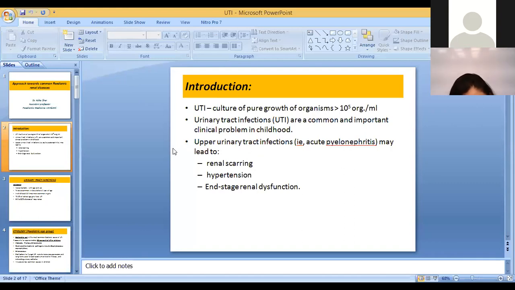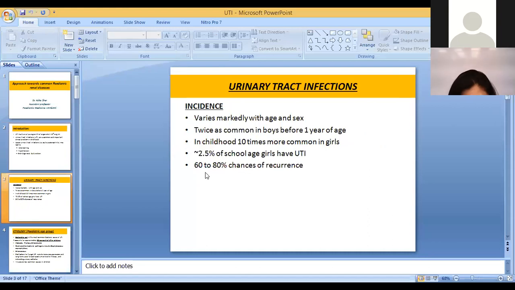So it is a common and important clinical problem in childhood, and urinary tract infection is basically acute pyelonephritis. This is a disease which seems like a very innocent disease, but if it persists for a longer time period, it can lead to renal scarring, hypertension, and ultimately to end stage renal disease.